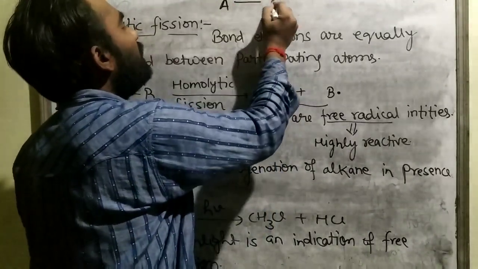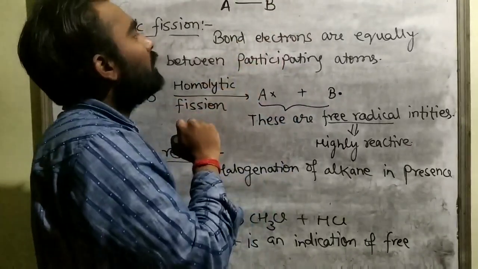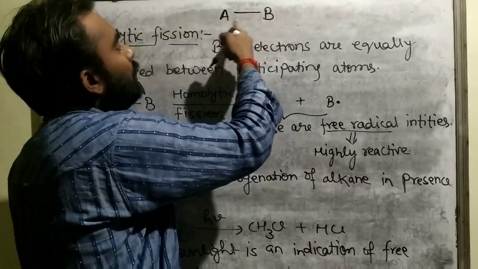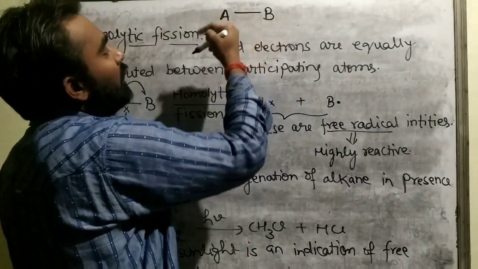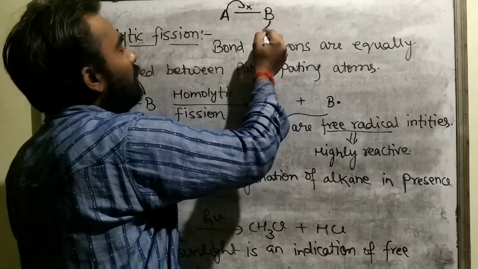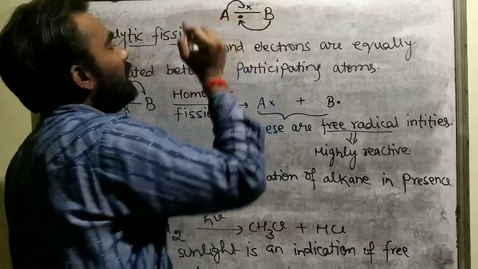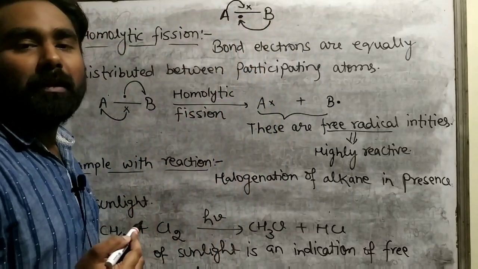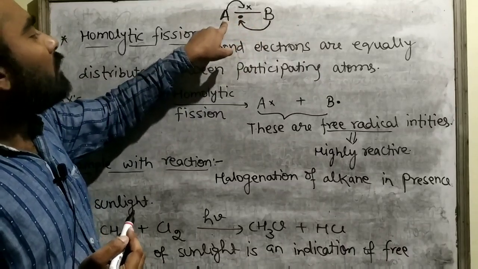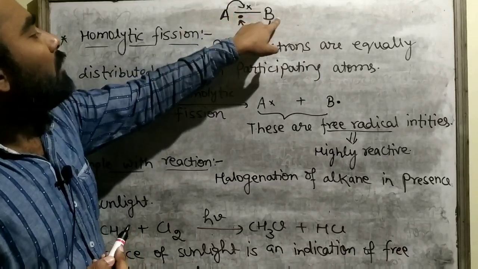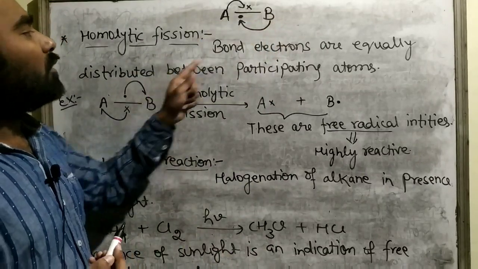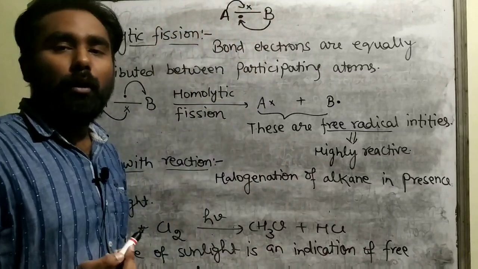If there are two participating atoms, let's say A and B, and this bond is formed between A and B, then one electron will be shared by A and one electron will be shared by B. This is the basic mechanism of formation of a bond. In this bond there is one electron which is shared by A and a second electron which is shared by B. Homolytic fission involves the reverse process of the formation of the bond.